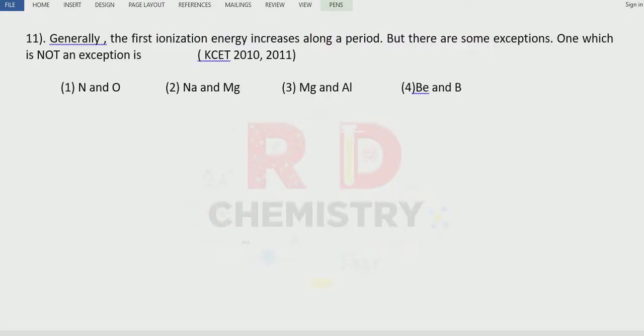Question number 11. Generally the first ionization energy increases along a period, but there are some exceptions. One which is not an exception is, let me read on. Group number 2 elements. We have got lithium, beryllium, boron, carbon, nitrogen, oxygen, fluorine and neon.